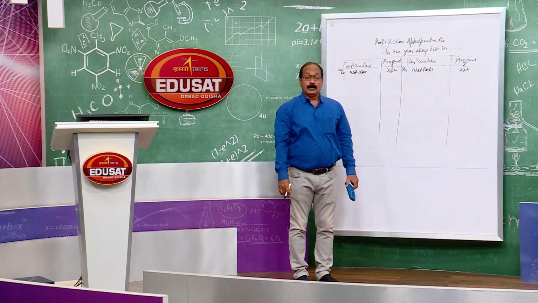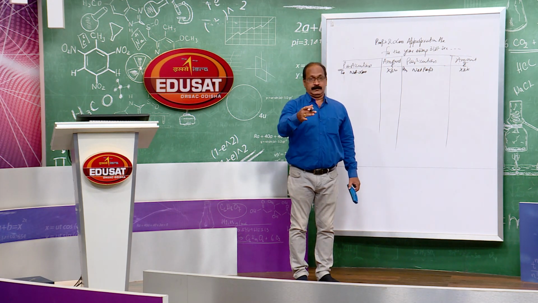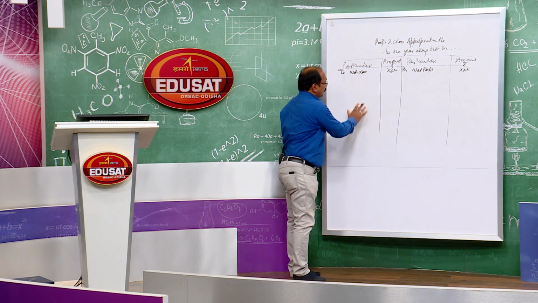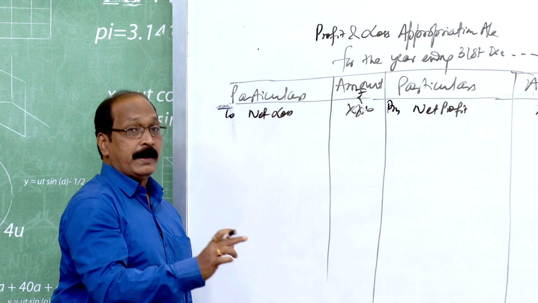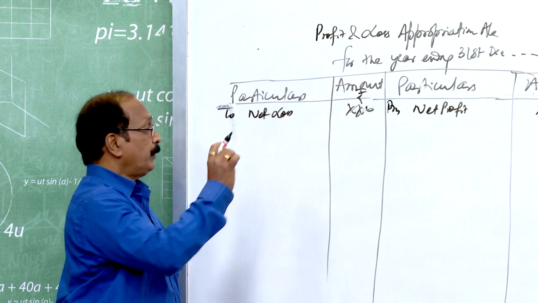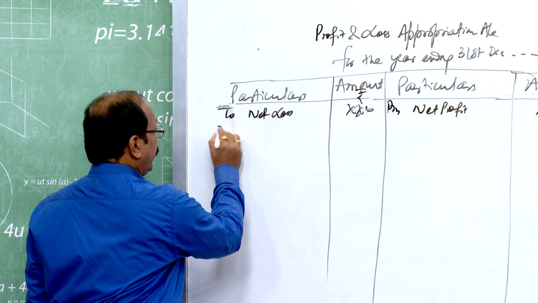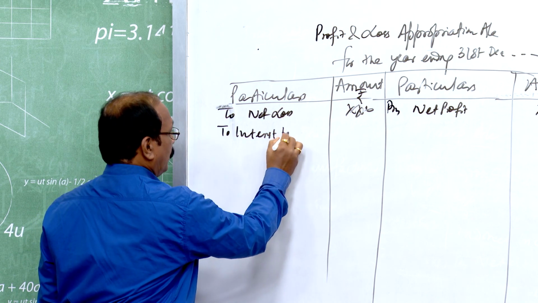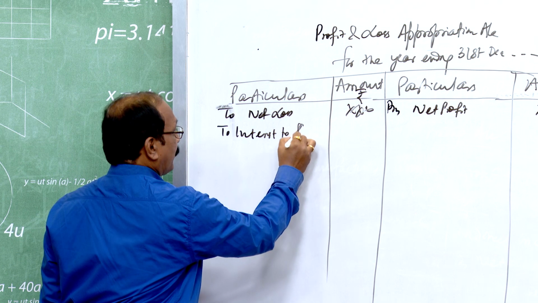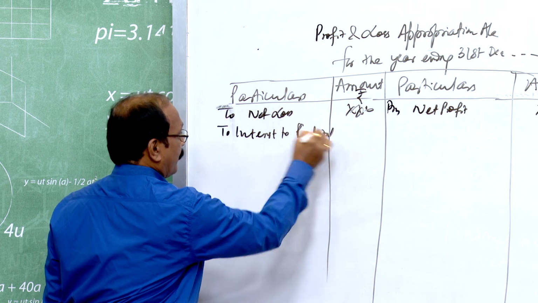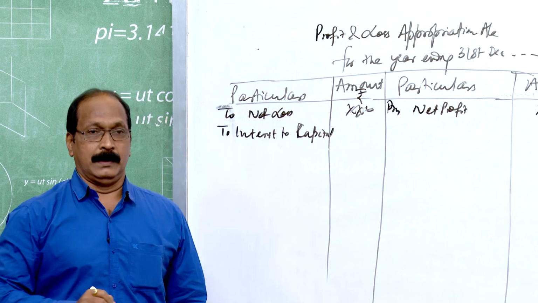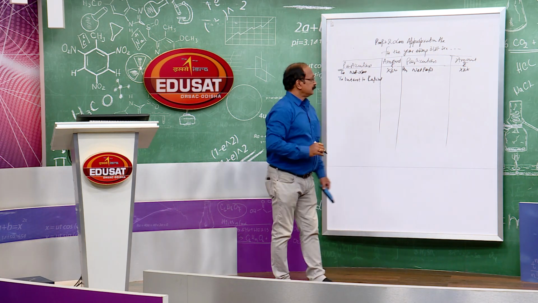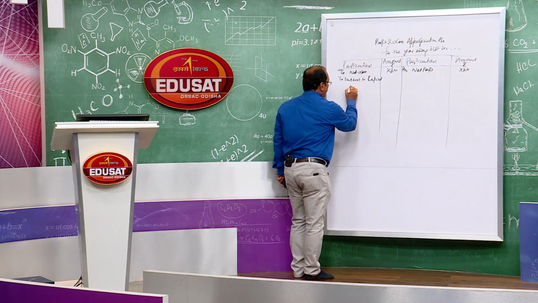Then whatever items are given in the question or problem, you have to see. All the expenses in the form of different items are to be shown on the debit side: to interest on capital, if it is given to partners. You have to calculate it.